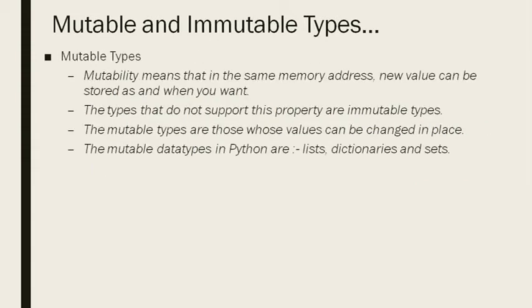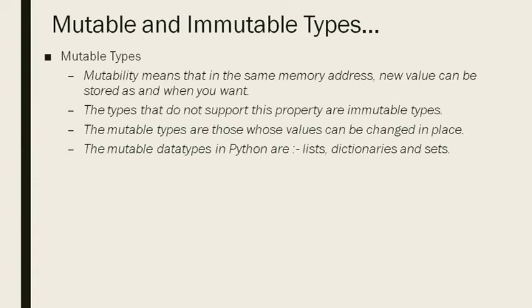Now we have the second type, that is the mutable type. Mutability means that in the same memory address a new value can be stored as and when you want. I have made it clear that the memory is allocated to the values, not to the variables, and if you can change the value that is stored at that location without changing the reference, that means it is mutable. The types that do not support this property are immutable, and those that support it are called mutable.